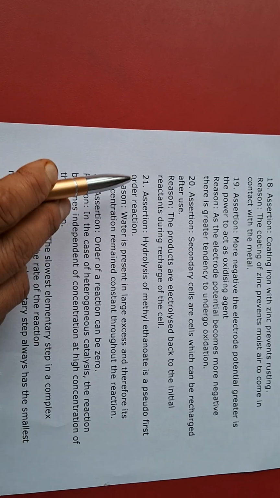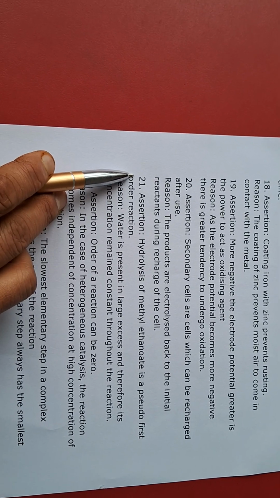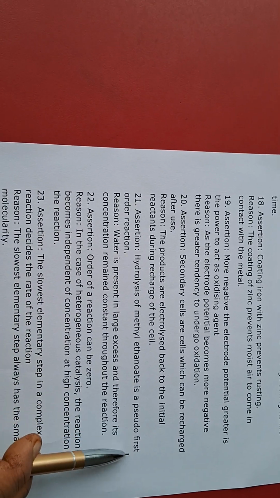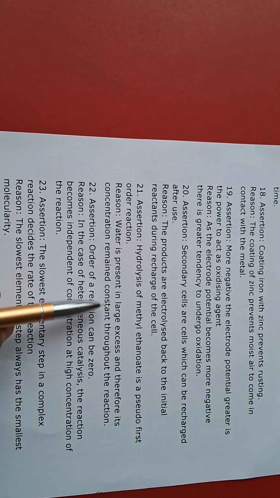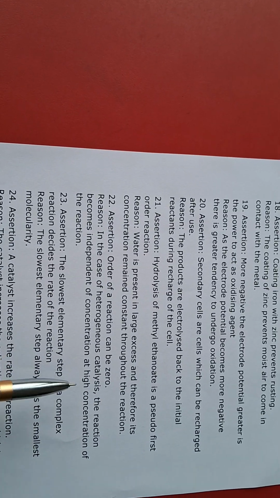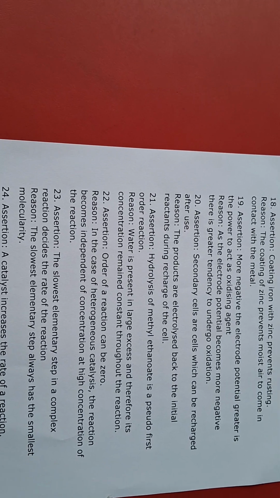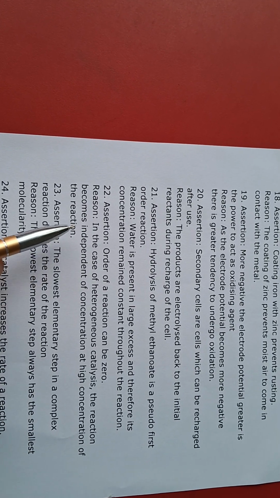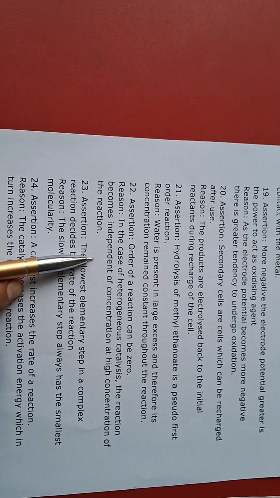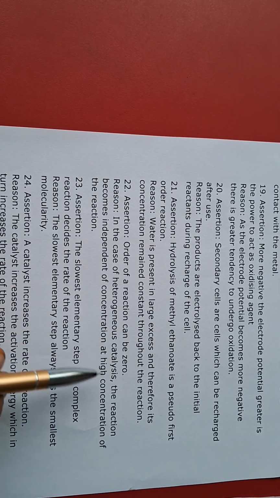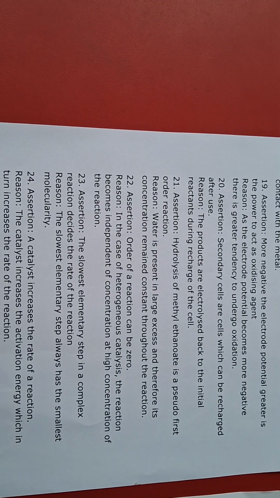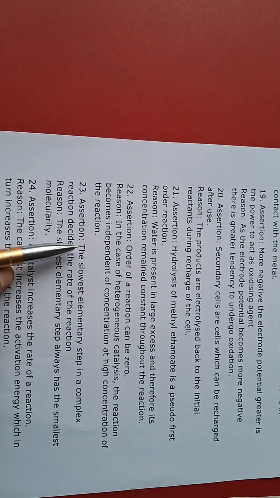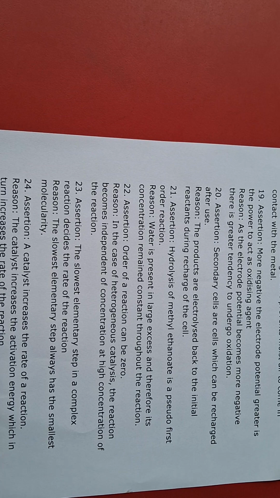Hydrolysis of methyl ethanoate, the questions now start from the lesson chemical kinetics. Okay, so keep it in mind. Hydrolysis of methyl ethanoate is a pseudo first order reaction. Reason, water is present in large excess and therefore its concentration remains constant throughout the reaction. In this case, both are correct, because we know that this is a pseudo first order reaction. Now question 22, assertion, order of reaction can be 0. Reason, this is the case of heterogeneous catalysis. Heterogeneous catalysis means when the reactant and catalyst are in different phases. The reaction becomes independent of the concentration at high concentration of the reactant. So in this case the option will be A, because both are correct.